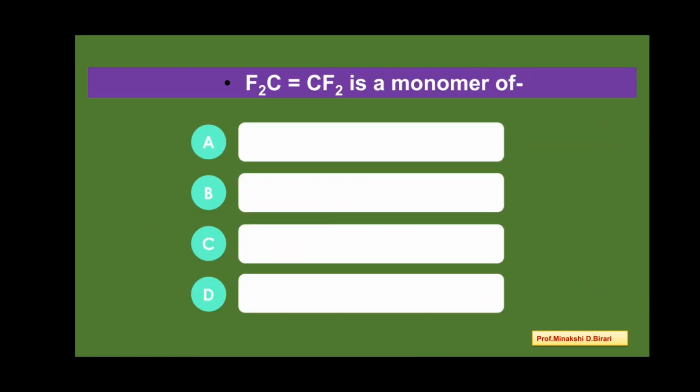CF2=CF2 is a monomer of Glyptal, nylon 6, Buna S, Teflon. So CF2=CF2 is a monomer of Teflon, polytetrafluoroethylene, that is a polymer also known as Teflon, used to make cookwares, non-stick cookwares.